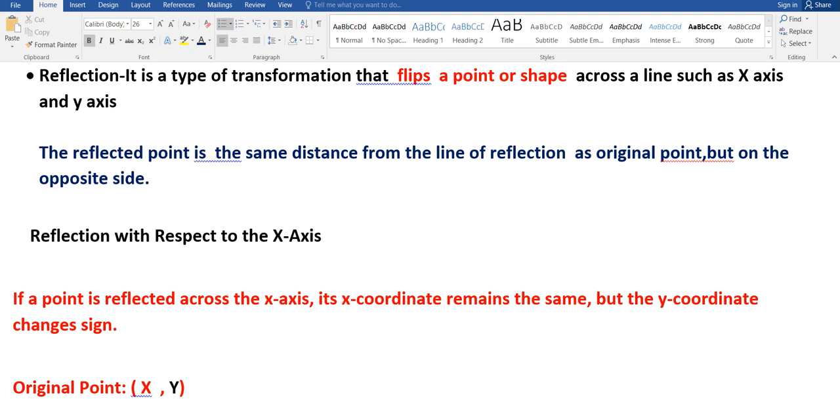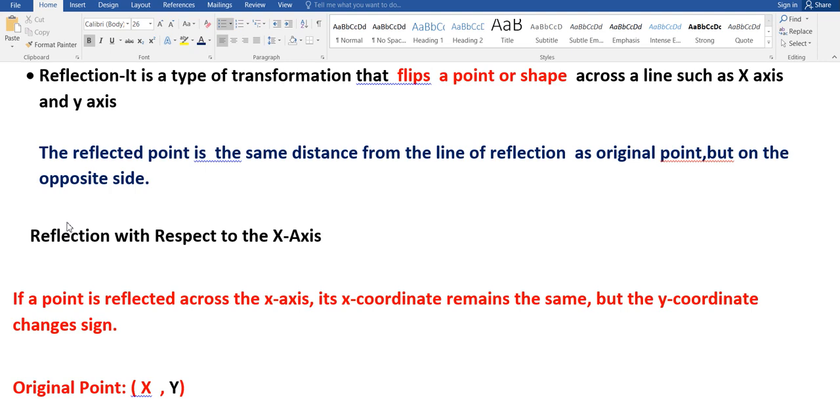Dear students, in mathematics, in coordinate geometry, reflection means a type of transformation that flips a point or shape across a line such as x-axis and y-axis, right? What happens after reflection? The reflected point is the same distance from the line of reflection as the original point, but on the opposite side. I'm repeating once again. The reflected point is the same distance from the line of reflection as the original point, but on the opposite side.